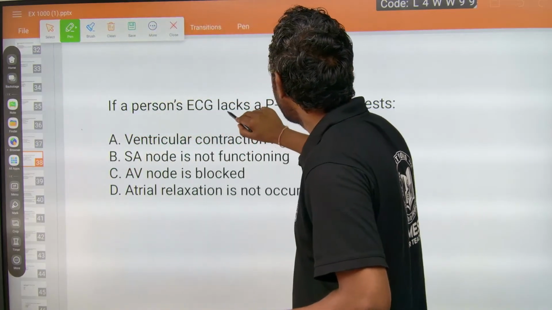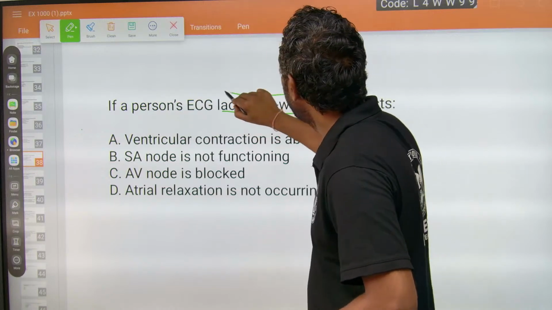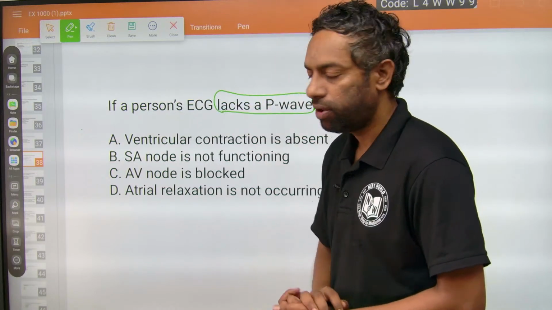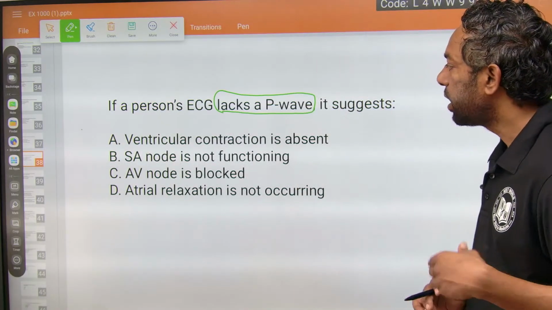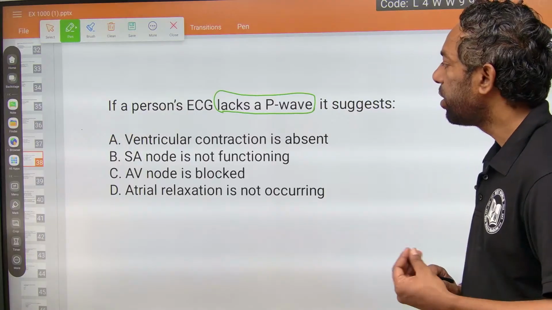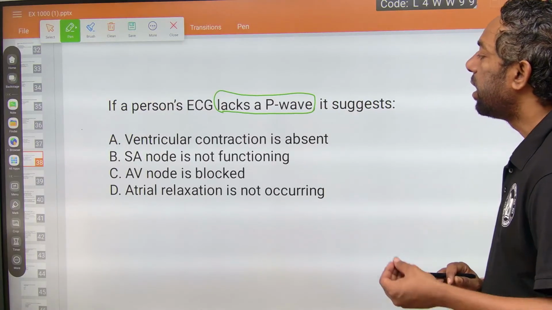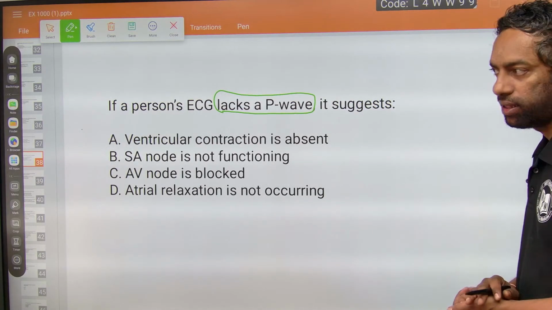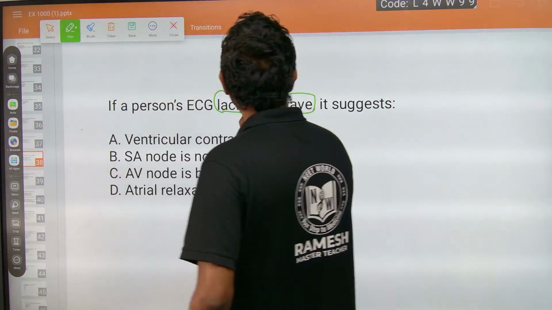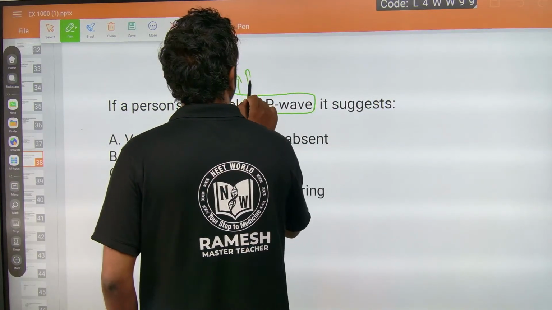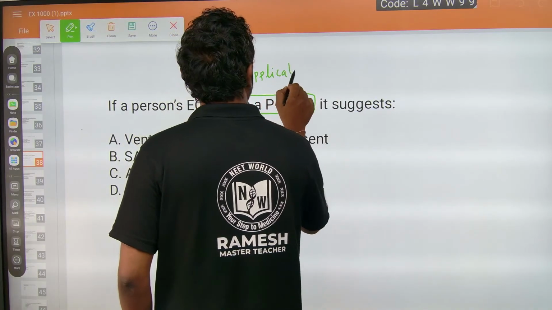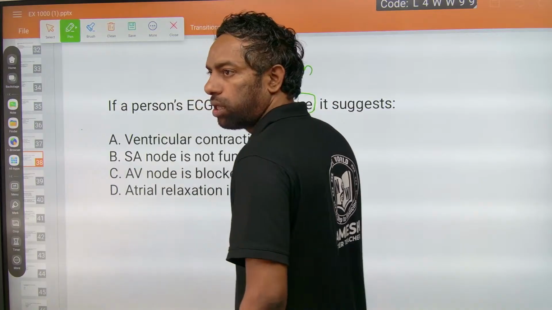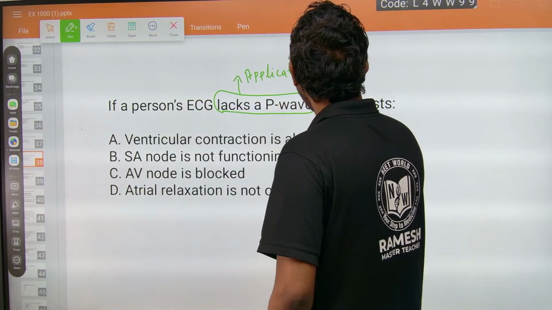The lack of the P wave: ventricular contraction is absent, SA node is not functioning, AV node is blocked, or atrial relaxation is not occurring. This is an application question.